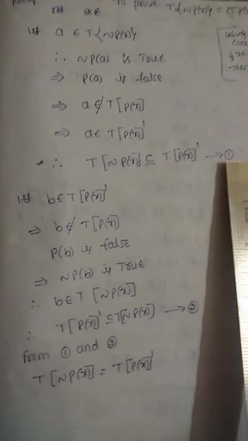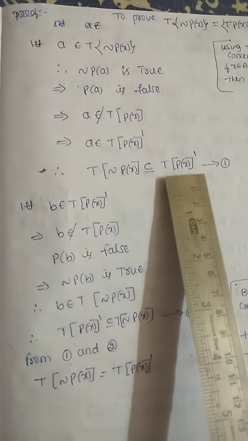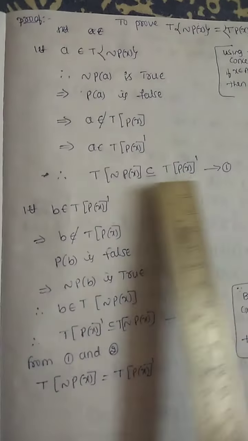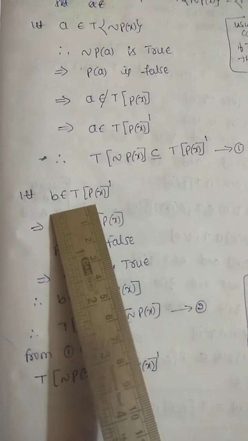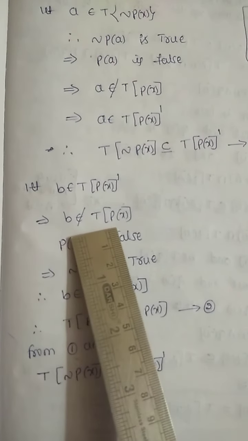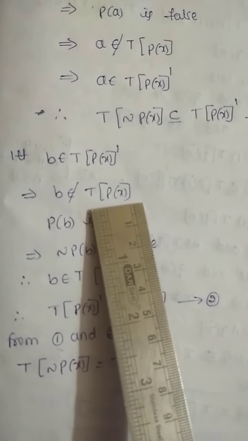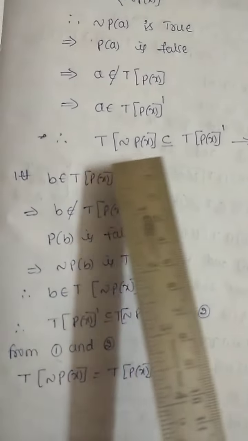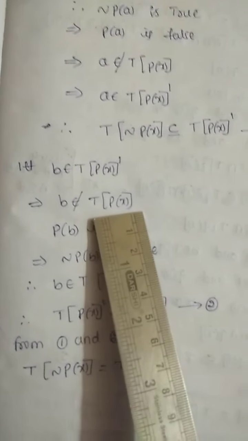Second part, take any element of the set complement of T of P of x. Let B belong to T of P of x complement. This implies B does not belong to T of P of x. Okay, if it belongs to the complement of a set, then it does not belong to that set.